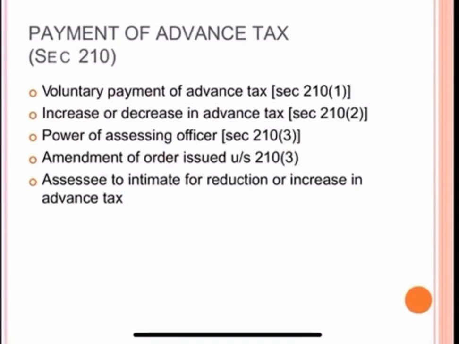Assessee to intimate for reduction or increase in advance tax. Let's suppose the assessee is served a notice under this section asking him to deposit the money of advance tax, and in his estimation the advance tax payable on the current income would be less, he is of the opinion that it is less than the amount required to be deposited. So he may intimate the assessing officer to that effect and deposit the advance tax based on his own estimates, and the same rule will be applicable if he is of the opinion that it is more.